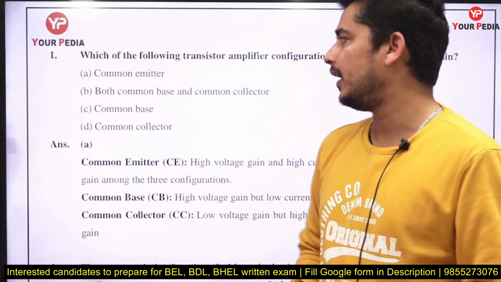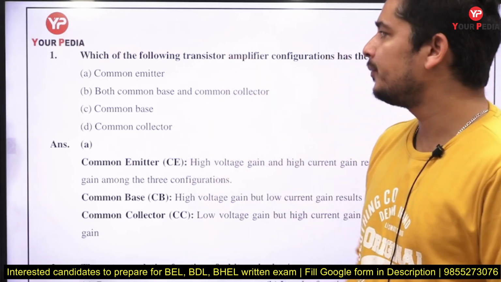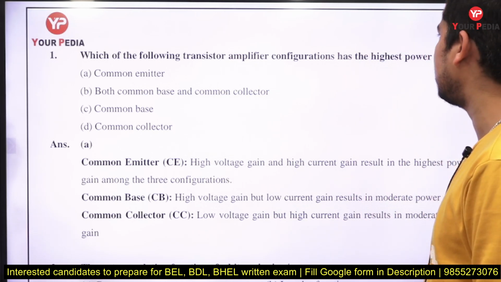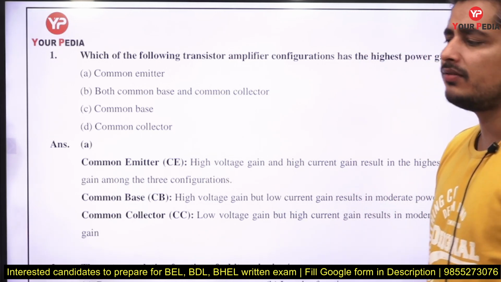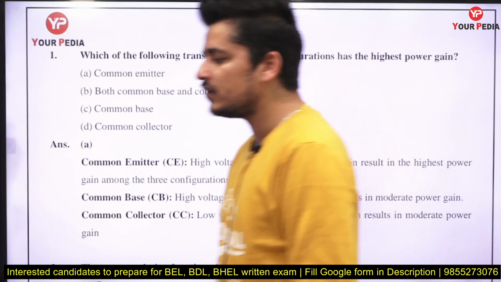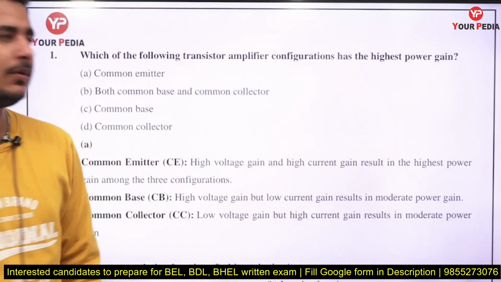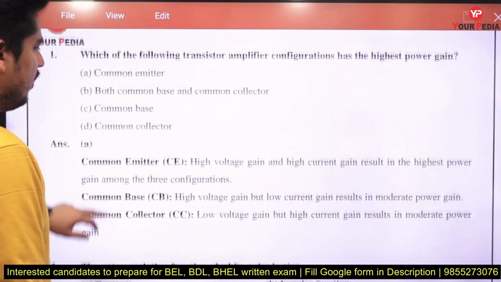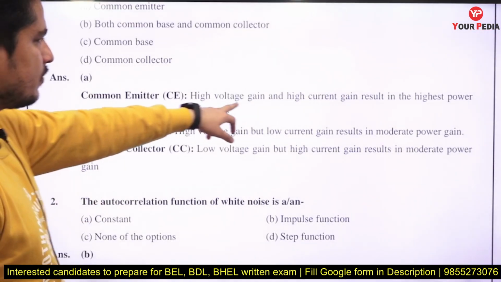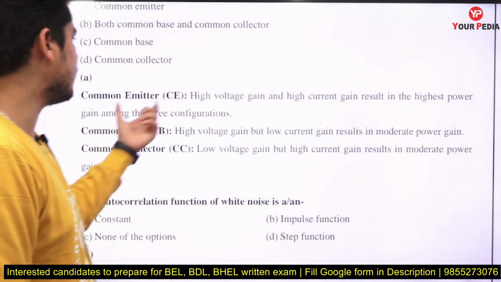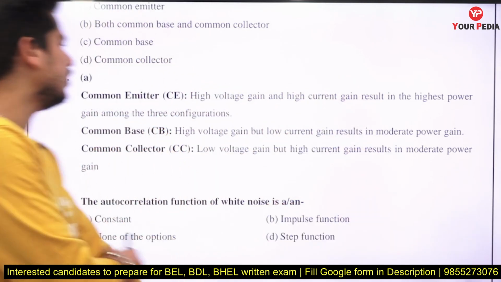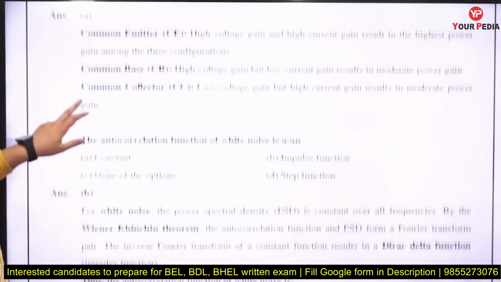So you can see here the first question is, which of the following transistor amplifier configurations has the highest power gain? Basically, the power gain is the highest for the common emitter configuration. So the answer will be A. You can read here, highest voltage gain and highest current gain you can achieve in common emitter configuration. So you will get the highest power gain in your common emitter configuration.